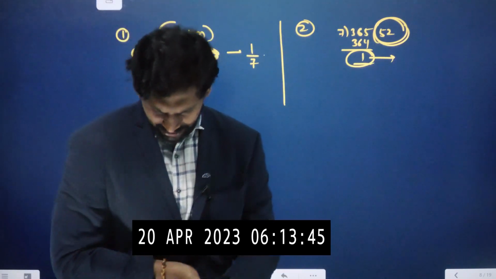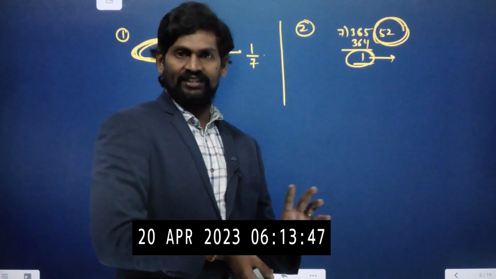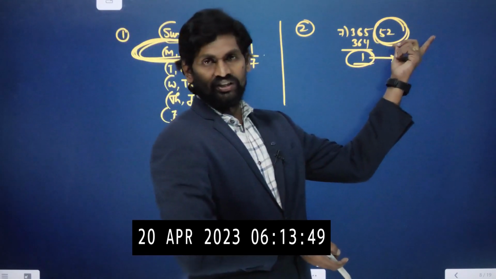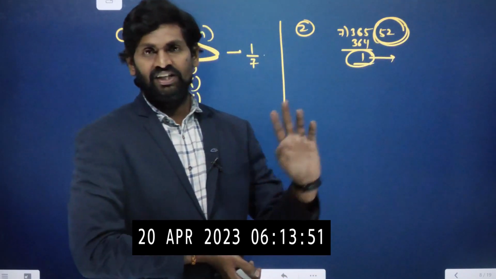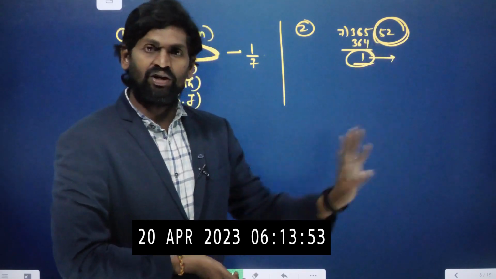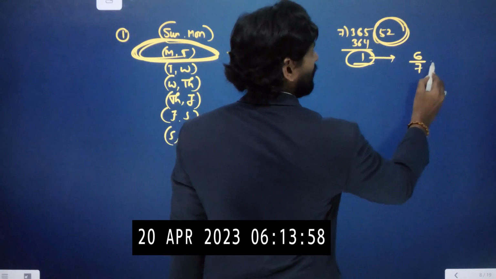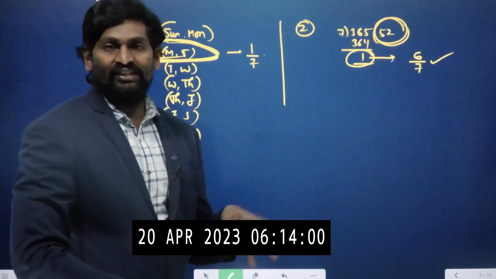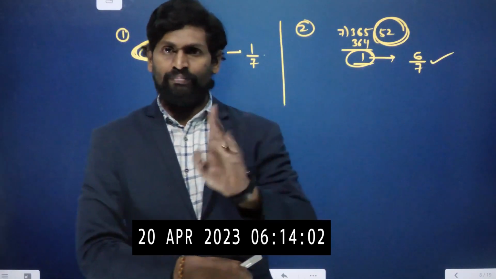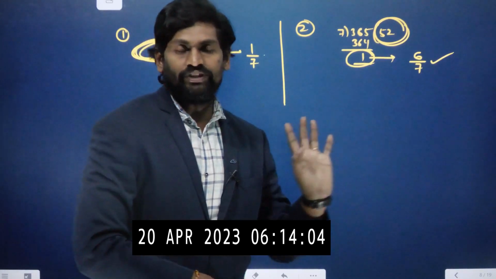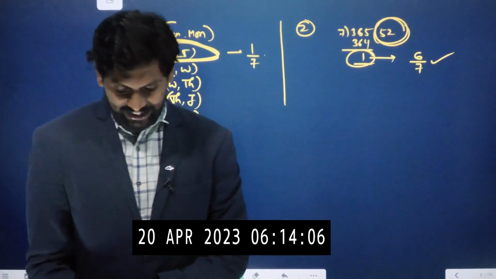Am I right? 52 Mondays, so we already got 52 Mondays. So this day cannot be Monday. This day can be any of the remaining days. How many chances remain? There are 6 chances, so 6 by 7. When the extra day is not Monday, we get exactly 52 Mondays. So the result is 6 by 7.